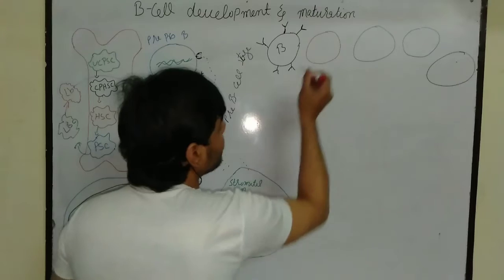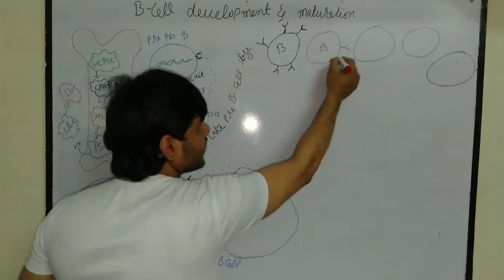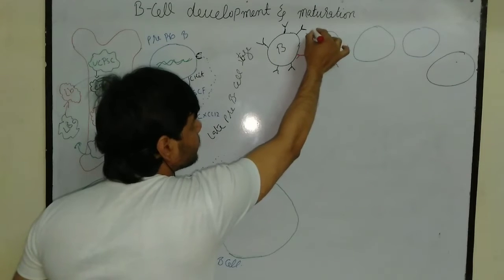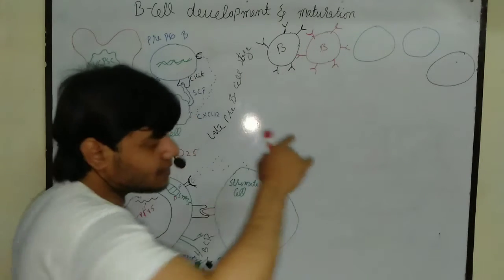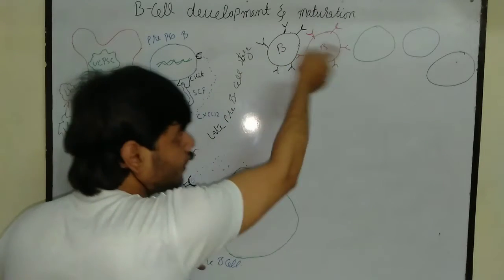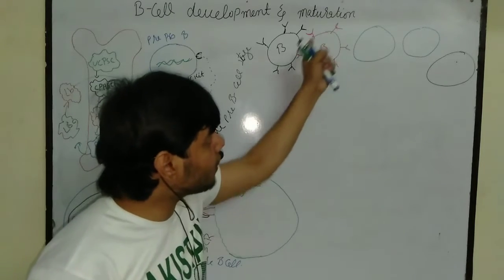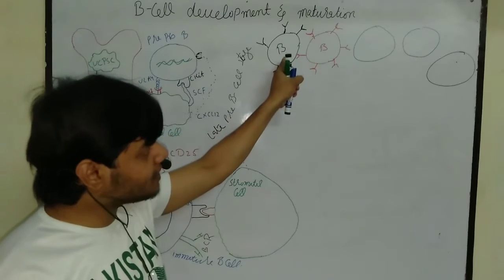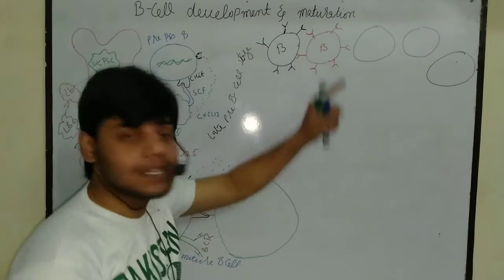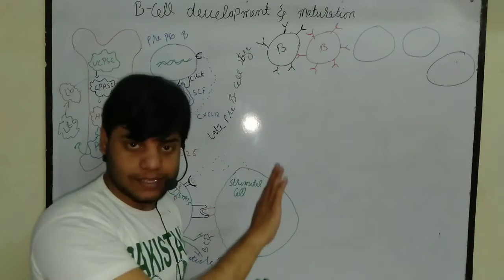Now we have other B cells. But remember, in this case, they also have a receptor, as you can see. This B cell's receptors are also the same among themselves. But remember, this B cell's receptor and that B cell's receptor are different from each other. This is a very important concept. It doesn't mean that if the receptors are the same within a group, then this B cell's receptor and that B cell's receptor are also the same. This is wrong. The receptors of these two B cells are different from each other, but the receptors present on the B cells within each group are the same.